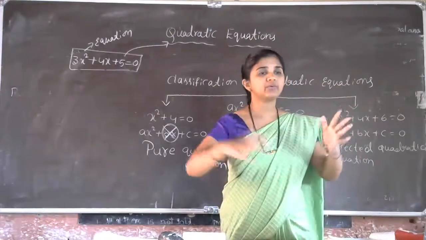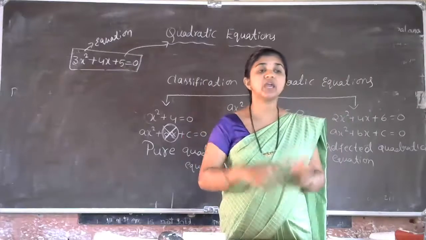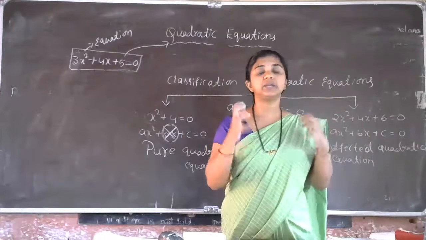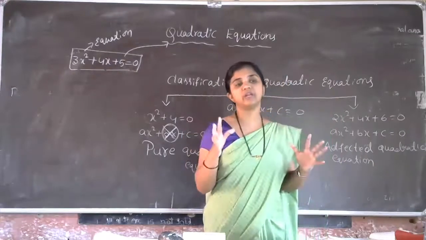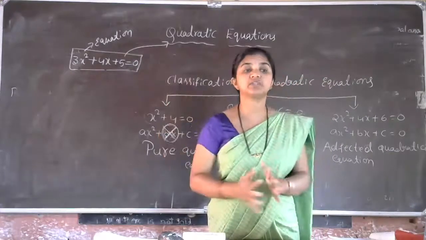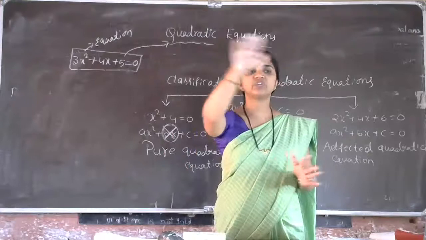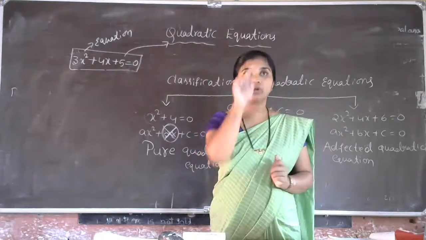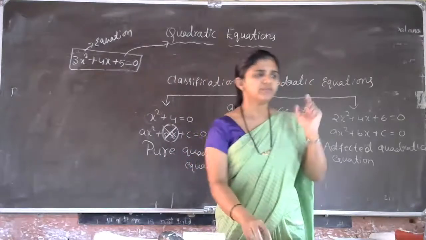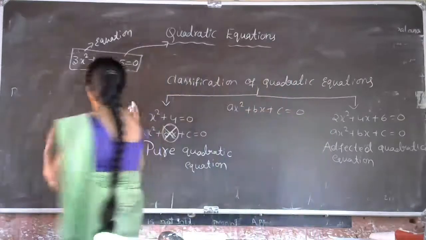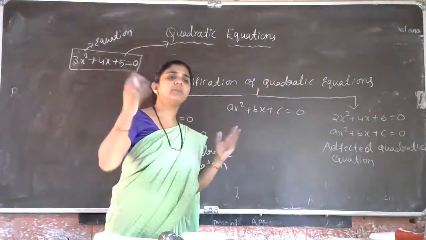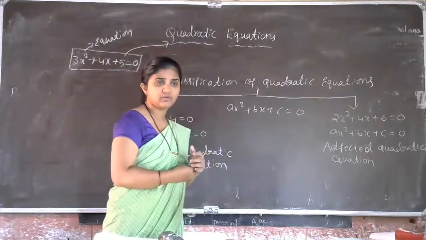Okay, so what we have to do with this introduction part, actually we have to identify. First thing is, after learning the introduction part, the first main work is we have to identify the quadratic equations. If one equation is in front of you, then you have to identify whether it is a quadratic equation or not. For example, sometimes it is very easy, we can see the variable power, and by that only we can give the answer for the quadratic equation.